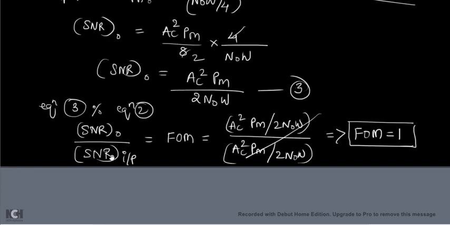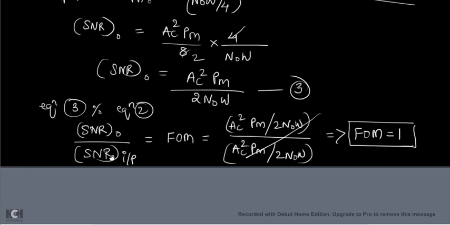envelope detector at the receiver of the AM wave. You know that the envelope detector is the component used at the AM receiver, and the envelope detector will not give you the perfect demodulated message wave. You will not get a perfect sine wave at the output of the envelope detector. You will get capacitor charging, discharging, charging, discharging, because of the capacitor present in the envelope detector. Because of that, your message signal is not smooth. Because of this only, noise is added in the AM receiver. That's why the output SNR of the AM receiver will be lesser than the input SNR.